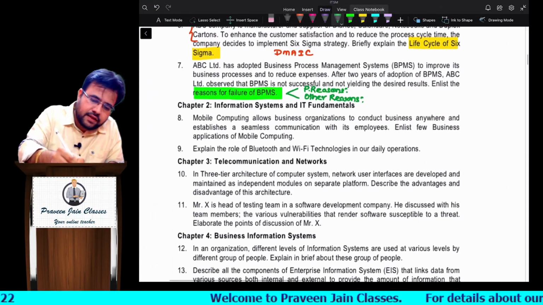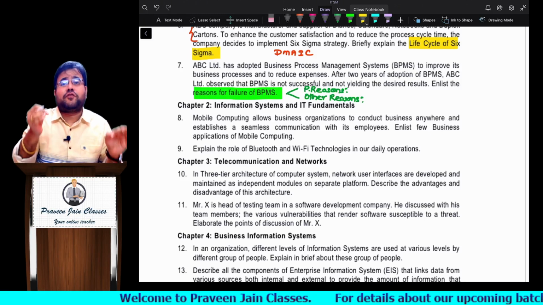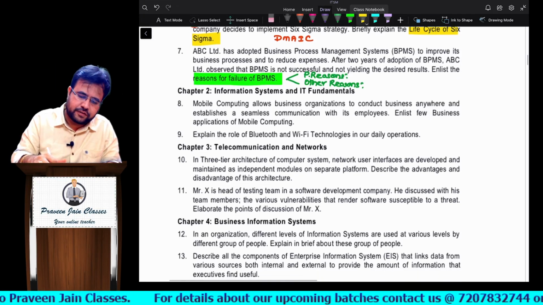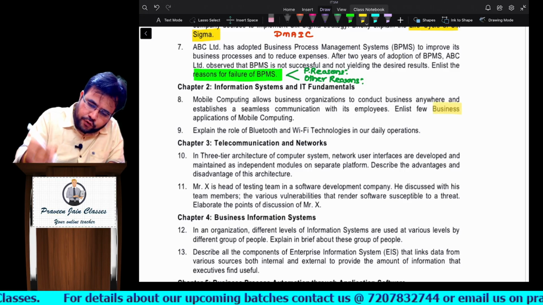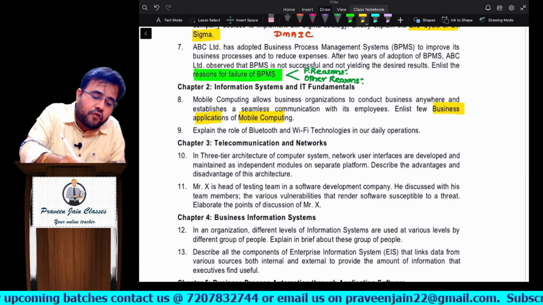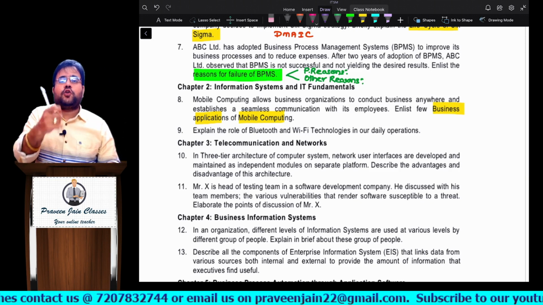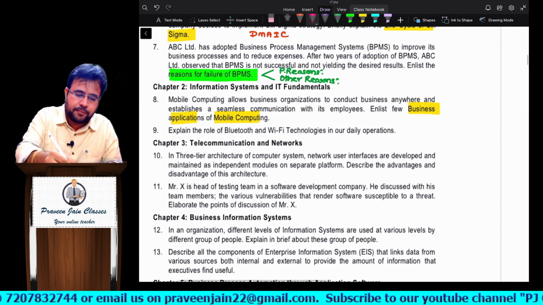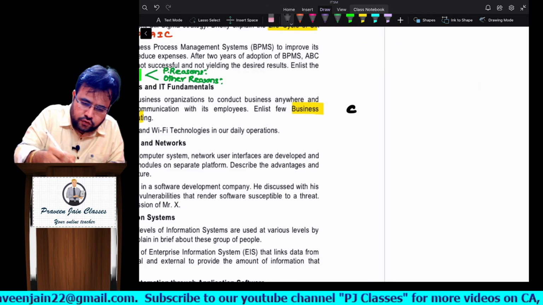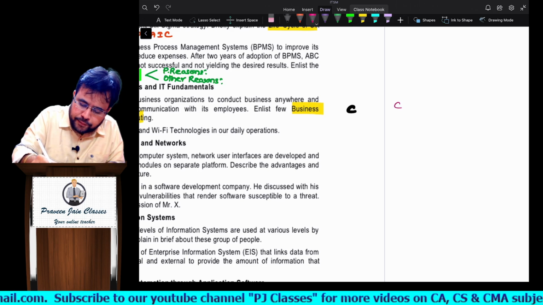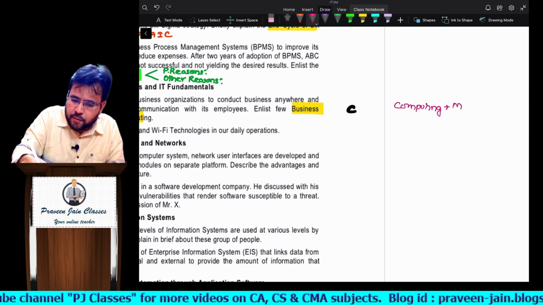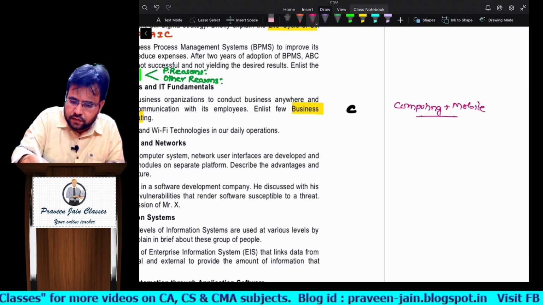Okay, next, sir, again the entire question they are forcefully creating as a lengthy question, otherwise all are direct questions. So you can see here a few business applications of mobile computing. In what areas of business may you be using mobile computing? Mobile computing is what, sir? Can I say computing with the help of mobile devices? So you are doing something called computing. That computing you are doing with the help of what, sir? Mobile devices. Agreed or not, sir?